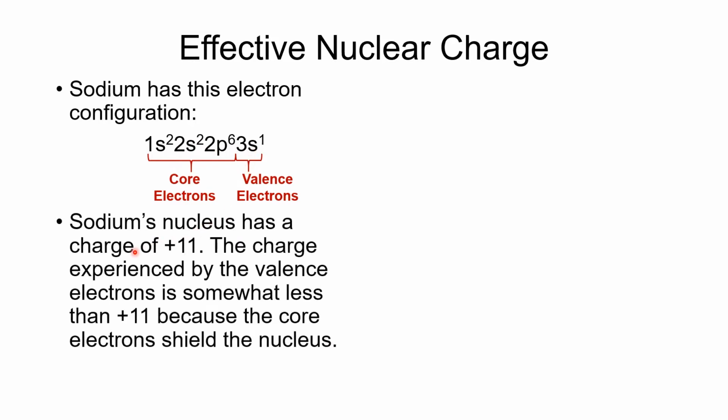Well, sodium's nucleus has a charge of plus 11. That's the charge on the nucleus. And the charge experienced by the valence electrons is somewhat less than 11 because those core electrons shield the nucleus from those outer shell electrons. And as a consequence, we'll get the charge on the nucleus minus the screening constant. Our screening constant, we're going to say is 10, even though that's not exactly true. It's pretty close. So 11 minus 10, and we get a positive 1 effective nuclear charge.